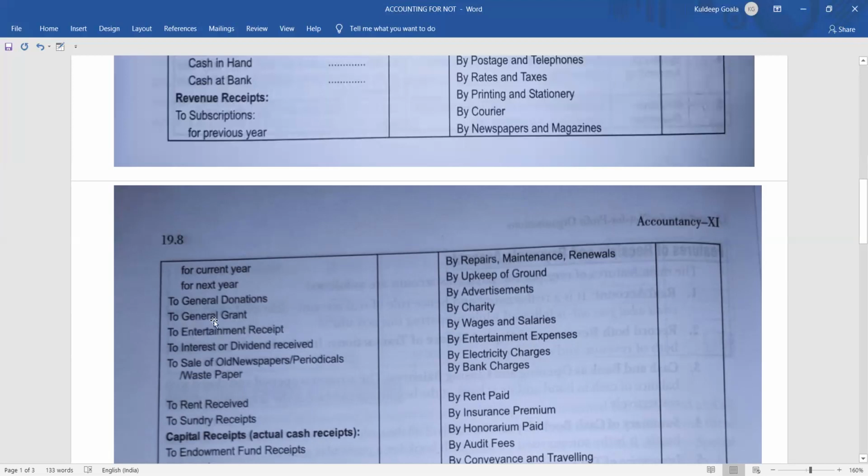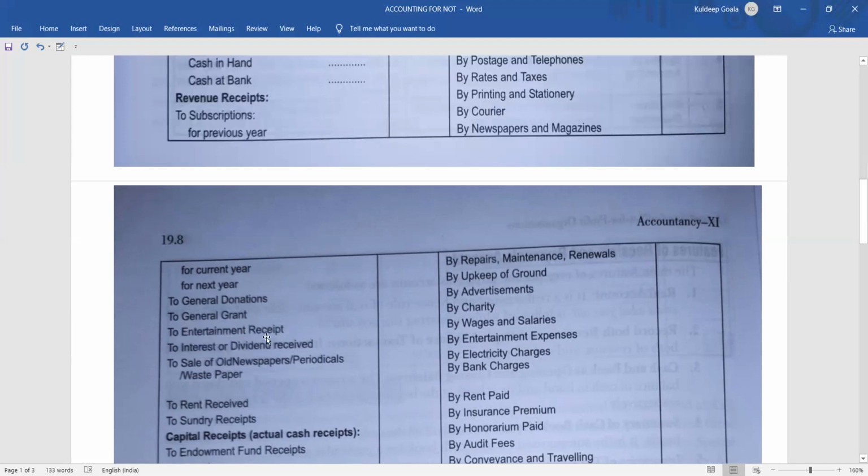Then coming to the next one, general grant. General grant means, many times the government provides a certain amount of fund for running the day-to-day activities of the club or organization or NGO. That type of general fund that is received by the non-profit organization is called general grant.